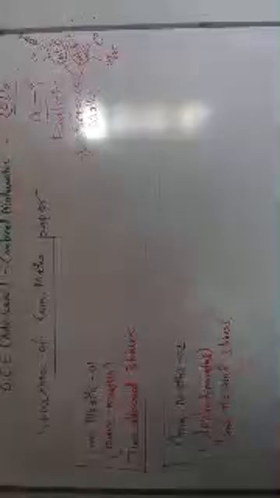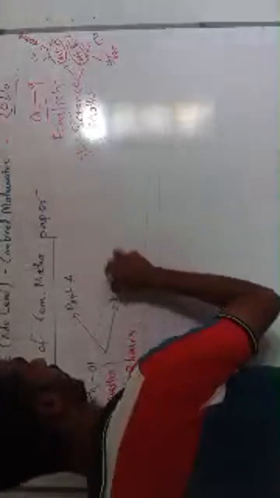Now in combined mathematics 1, this is one paper, this is another paper, so they will happen separately. Combined mathematics 1 will happen first, and then combined mathematics 2 will happen as the second examination, right? So first you will write combined mathematics 1, then you will have a break, then you will write combined mathematics 2. Now in combined mathematics we have part A and part B.